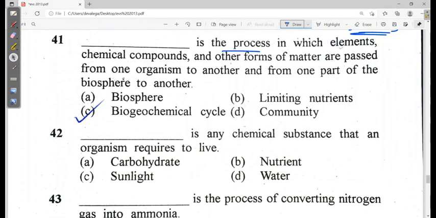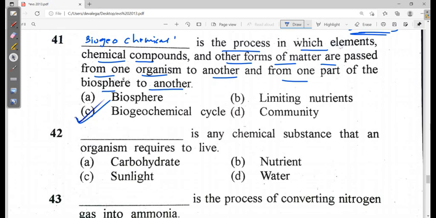Is the process in which the elements, chemical compounds and other forms of the matter are passed from one organism to another and from one part of the biosphere to the other biosphere. They are the biogeochemical cycles. Biogeochemical cycles. So option C is the correct one.